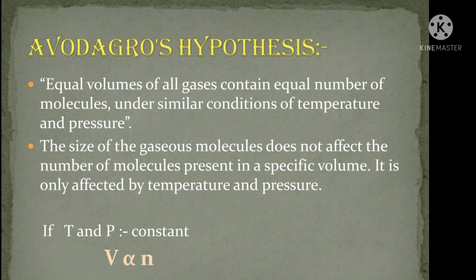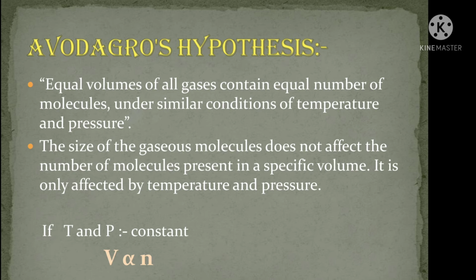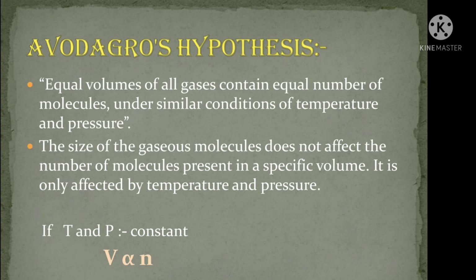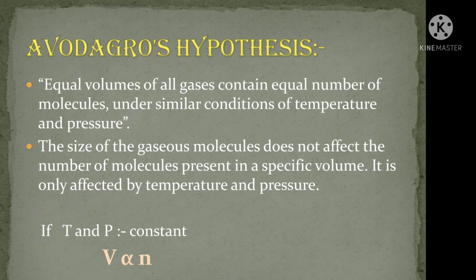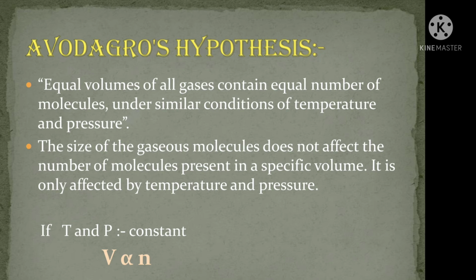So, the statement of this law is, the size of the gaseous molecules does not affect the number of molecules present in a specific volume. It is only affected by the temperature and pressure. So, if we keep temperature and pressure constant, then volume will be directly proportional to the number of molecules. Capital V proportional to number of molecules N.